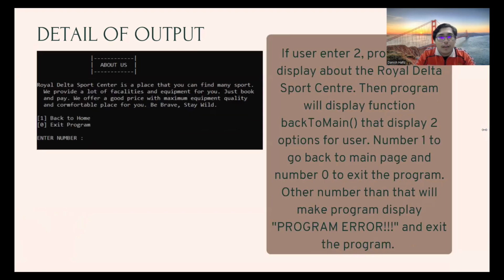Next, if the user enters 2, the program will display about the Royal Delta Sport Center. Then the program will display the function back to main that displays two options for the user. Number 1 to go back to the main page, and number 0 to exit the program. Any other number will make the program display program error and exit the program.